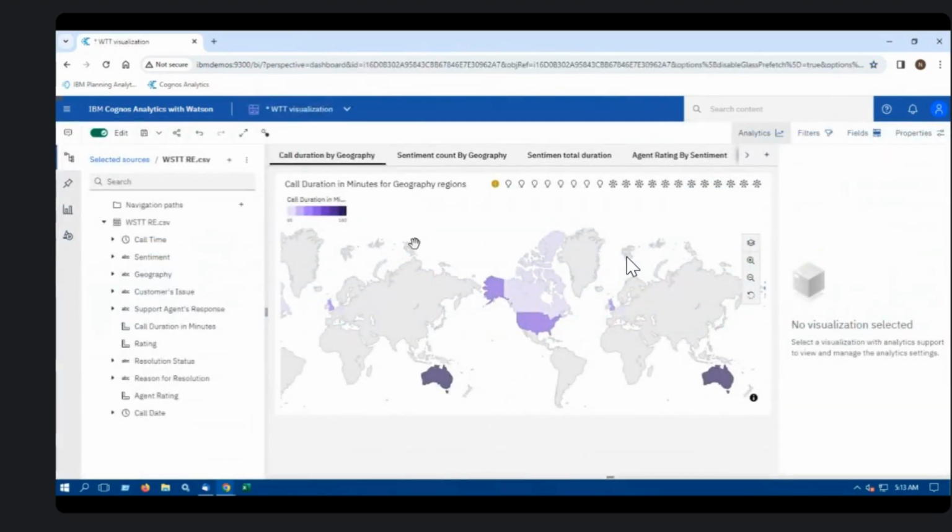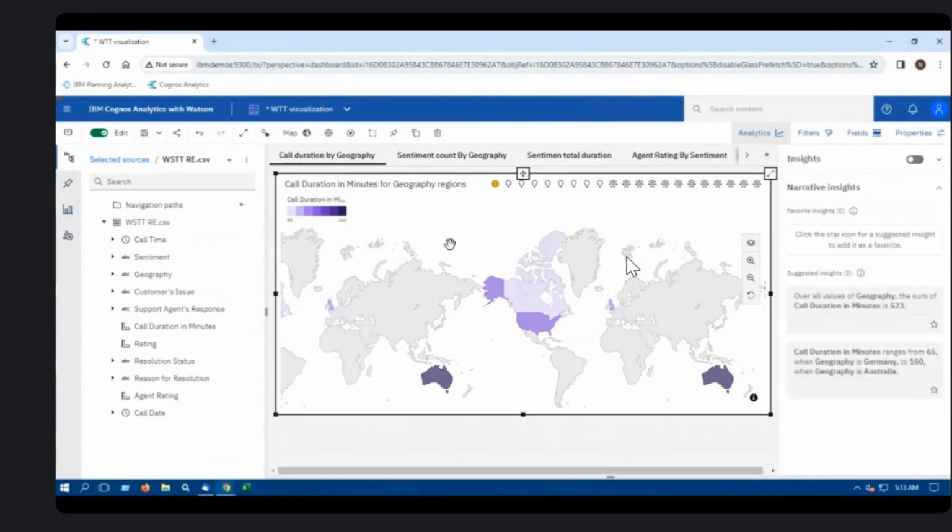Okay, so my first sheet, in fact, has a map visualization where I'm able to understand the accumulated call duration by country. So let me just try and click on USA. Let me try and understand how many accumulated minutes of calls I received from USA. As such, I've received 118. Yes, let me try it with Australia. Okay, the accumulated calls received from Australia is in fact higher than USA.